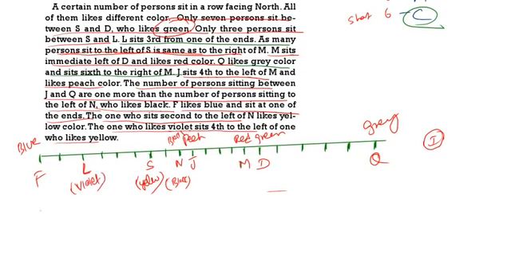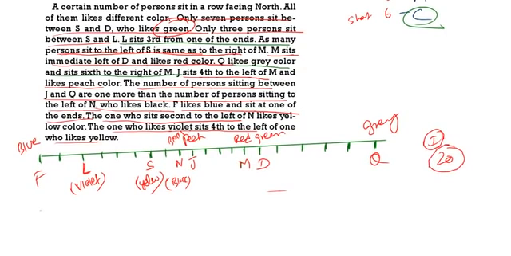See, F is blue color, L violet color, S yellow, N black, J peach color, M red, D green, Q grey. How many persons are there? 1, 2, 3, 4, 5, 6, 7, 8, 9, 10, 11, 12, 13, 14, 15, 16, 17, 18, 19, 20. Totally 20 persons are there. Now taking this one into consideration, you should answer the questions.